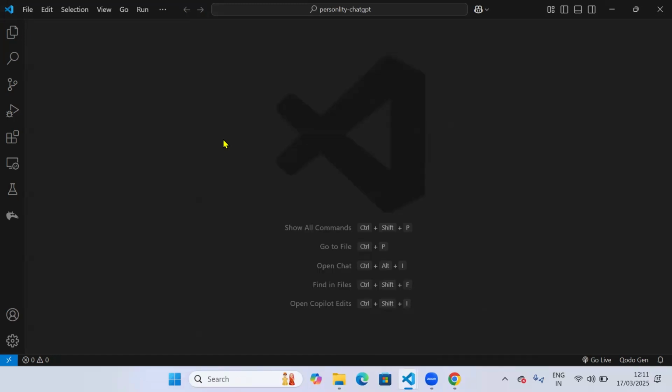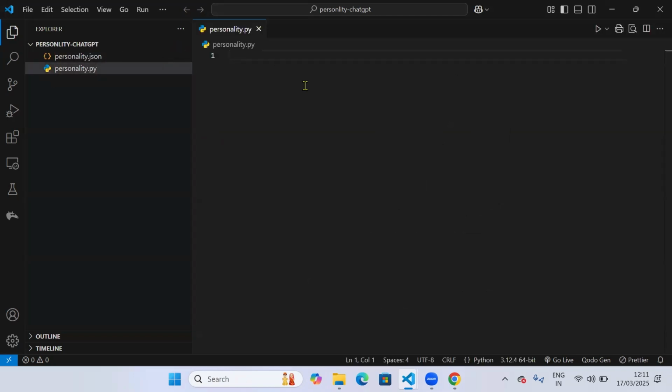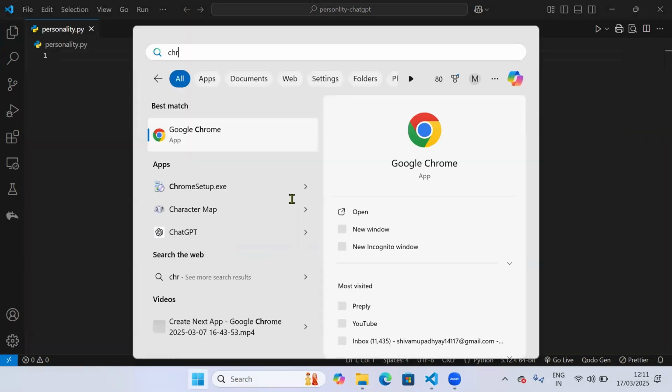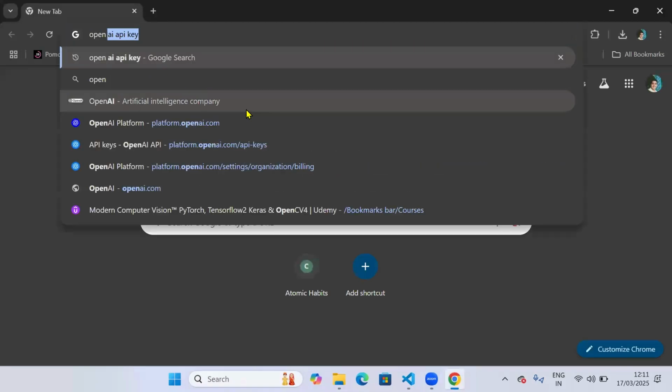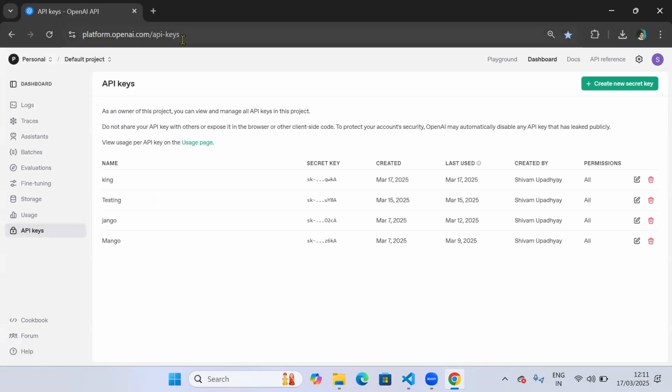The first thing I will do is open my VS Code and create a new file, personality.py. So this is the file created. Now, once the file is created, I go to Chrome and search for OpenAI API key. Click on this first link, platform API key. It will land you on this website, platform.openai.com API keys.